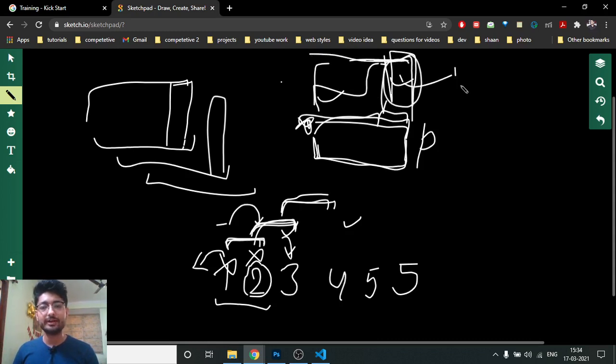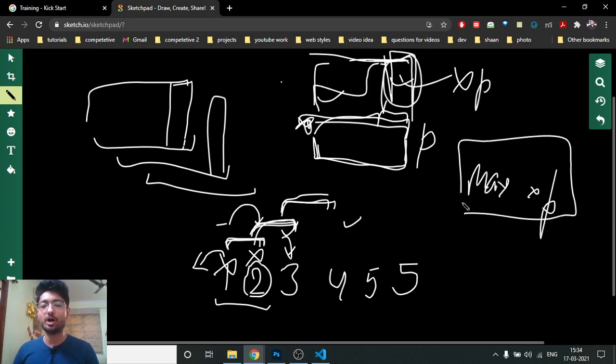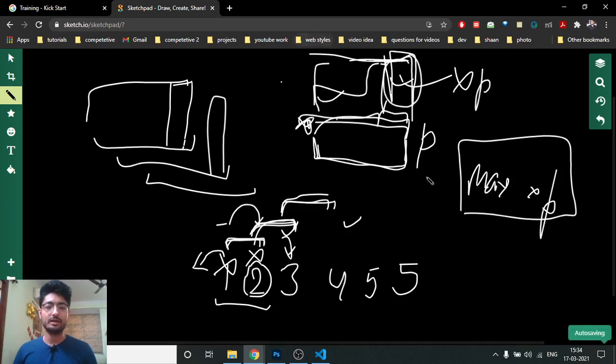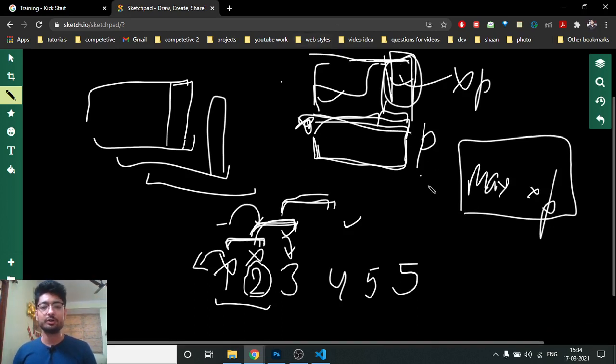So the maximum value into P will give me what should be the optimal value of this window. And because we know the summation of this window, if we subtract the sum of the window from this, we know how much energy the coach will be spending on this window, and thus we have to just minimize over all the windows. I hope you get the point.